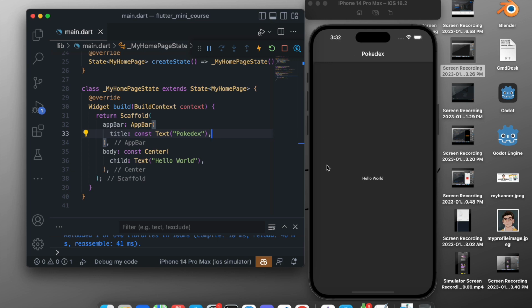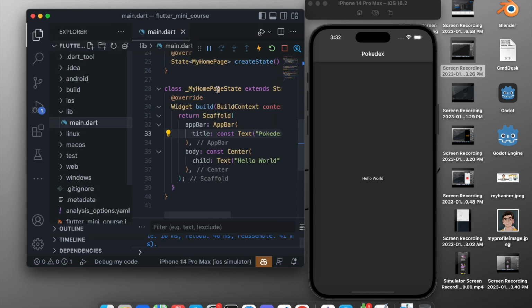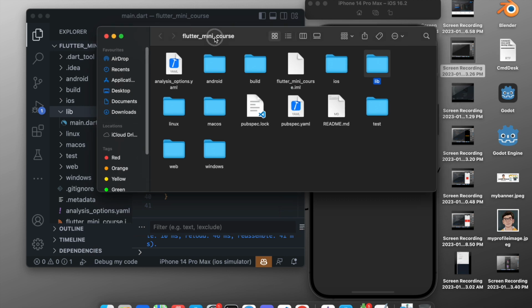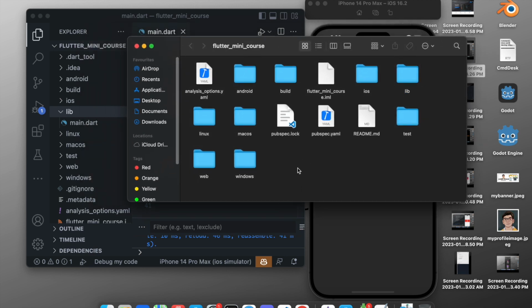So now we can start designing our cards, the Pokemon cards, which are right here. And before that, we will need to fetch the data from a JSON file, for which the download link is in the description. So you can just take that JSON file, and in the next part we will play with that JSON file. In the folder of this project, let's paste that Pokemon data file. I have given the download link in the description. It will be inside the GitHub repository, so just download it from there.